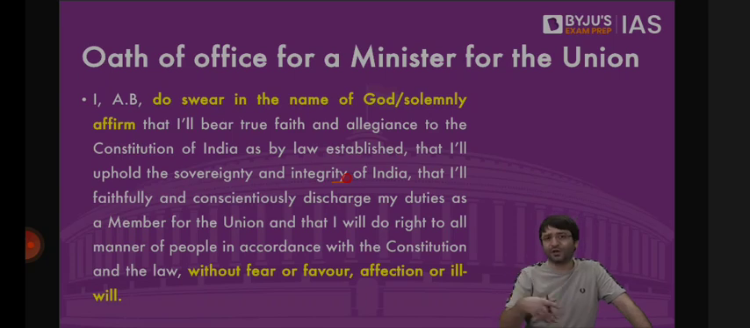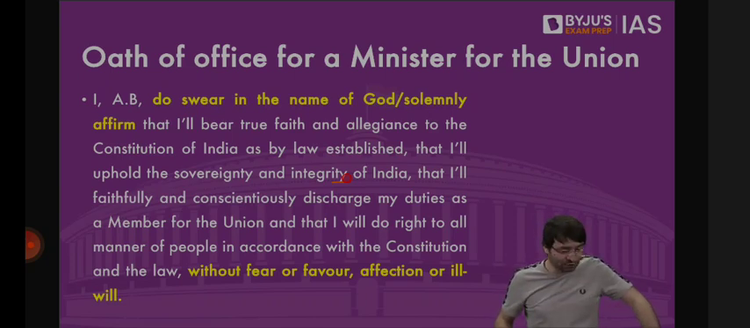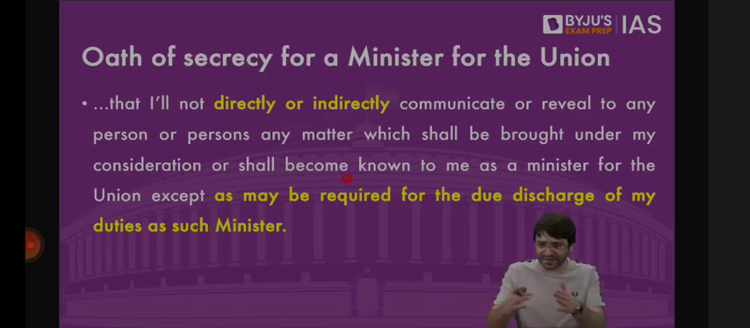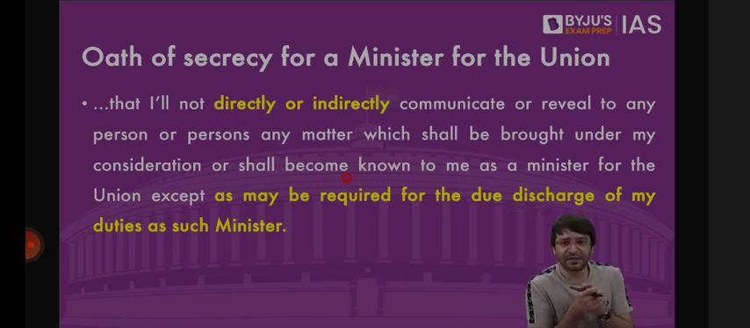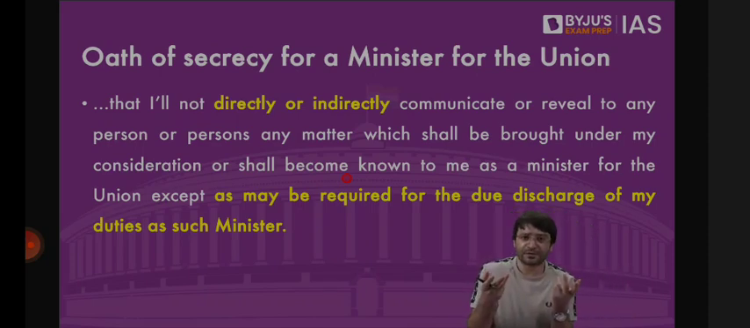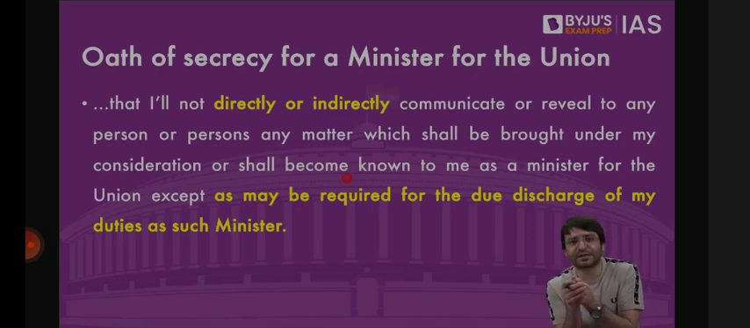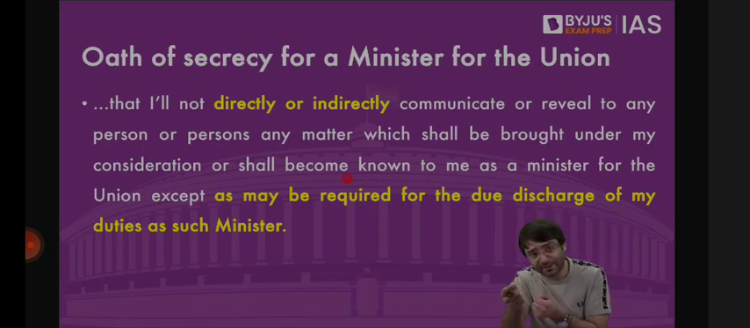Then there is an oath of office, then there is oath of secrecy as well. That means first as a minister, I take the oath of office. Then I take the oath of secrecy. That means as the minister, I will be privy to a lot of information. I will have access to a lot of information. I will keep this information secret. I will not reveal it to someone. I will reveal it to the Prime Minister. I will reveal it to others who are required to know, but not to my family members, not to others.